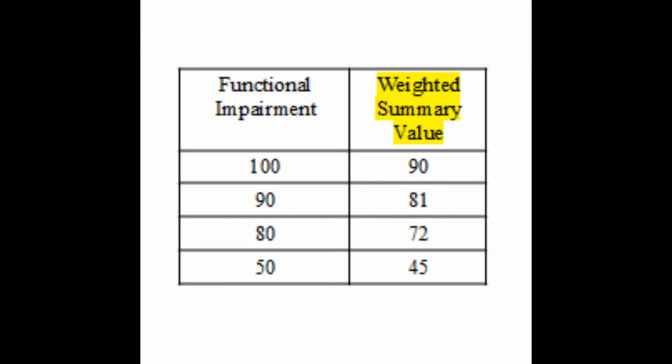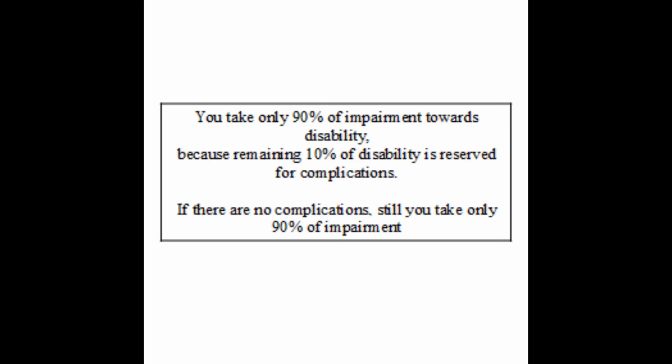Similarly, if impairment is 90%, after weightage it becomes 81%. If the impairment is 50%, after weightage it becomes 45%. These resulting values are called weighted summary value of the impairment. Why do we take only 90%? That also we have discussed. That is because the last 10% of impairment supposedly will not cause any more disability, and you have to reserve that much place for complications.